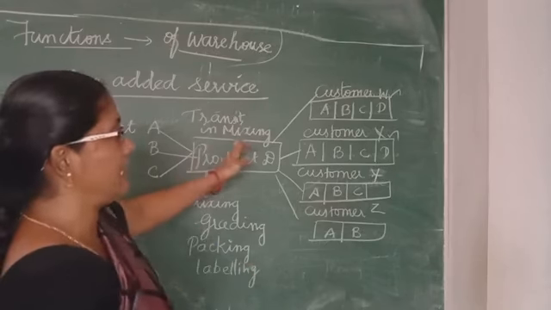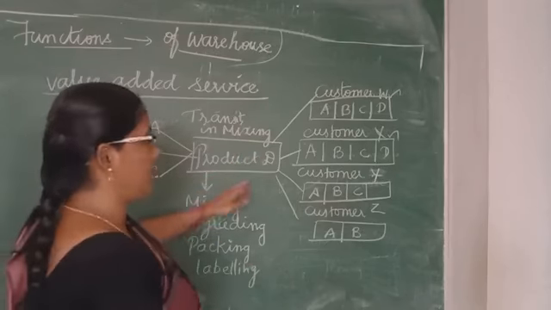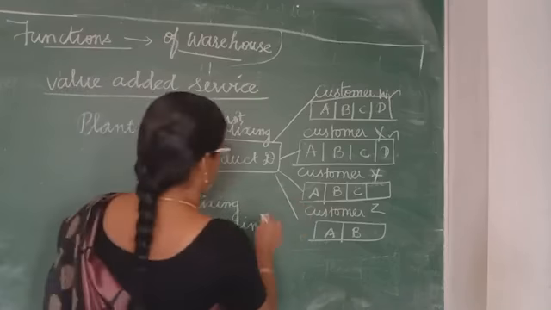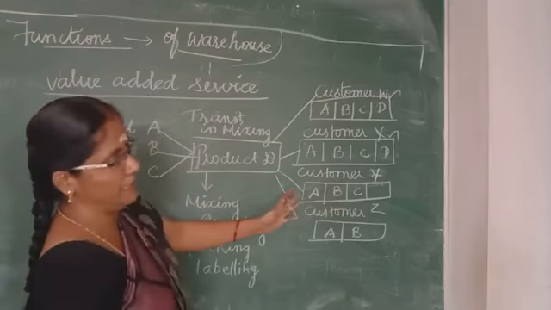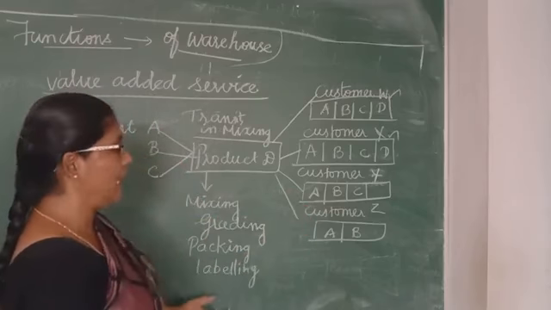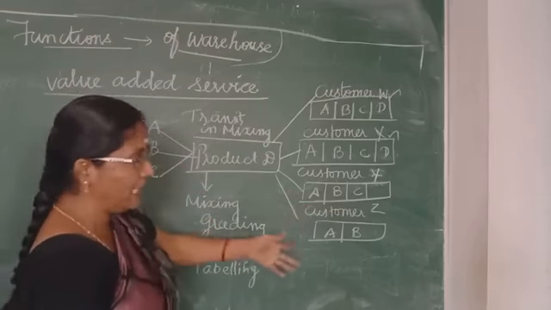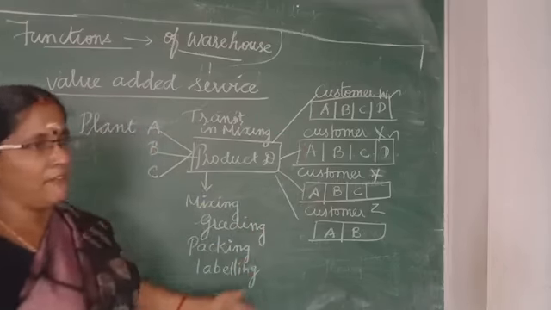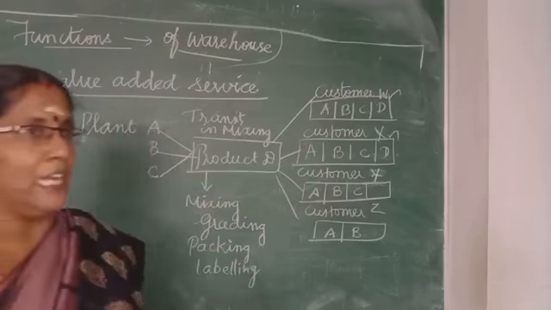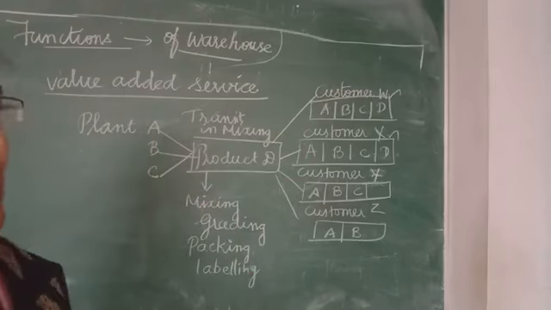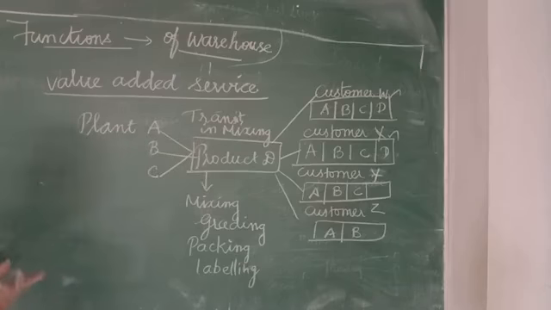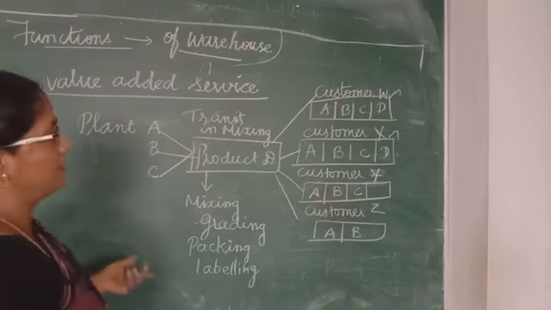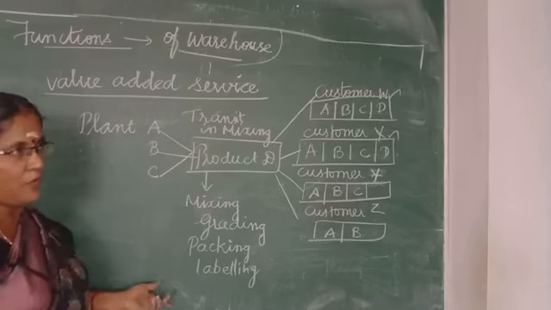That is called transit mixing. Customer Y will ask for A, B, C in certain quantities. The mixing, grading, packing and labeling will vary from customer to customer, so we have to repack and relabel as per each customer's demand. These are all the things we are doing in the warehouse.